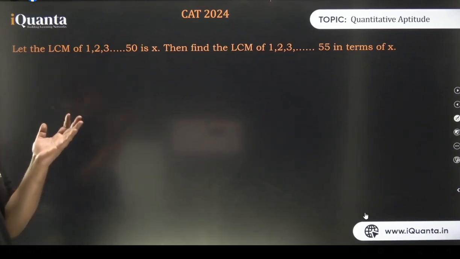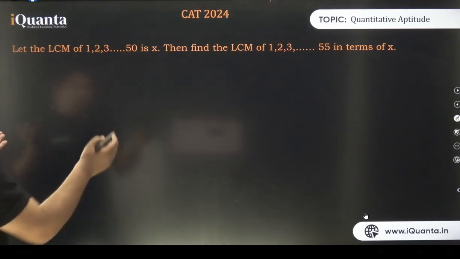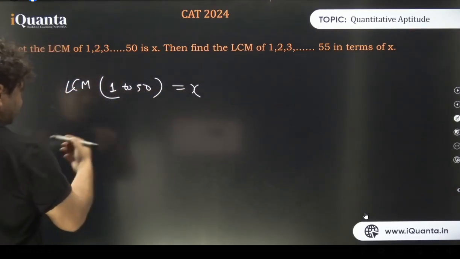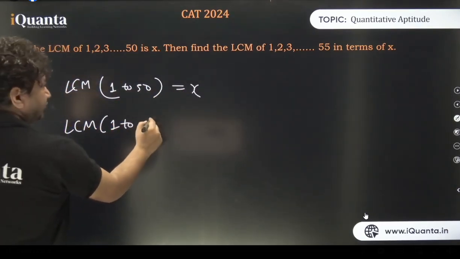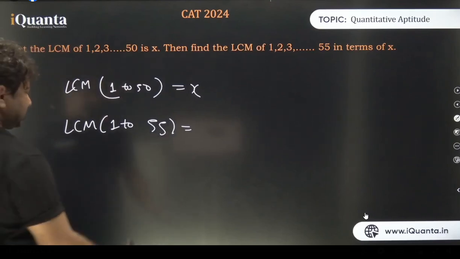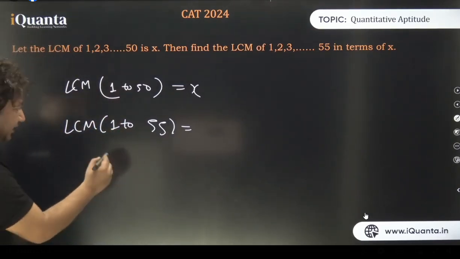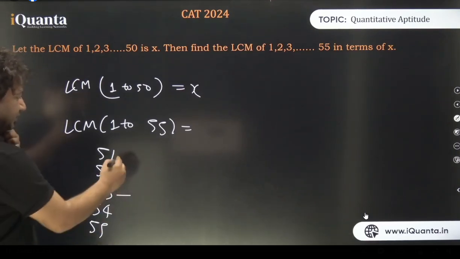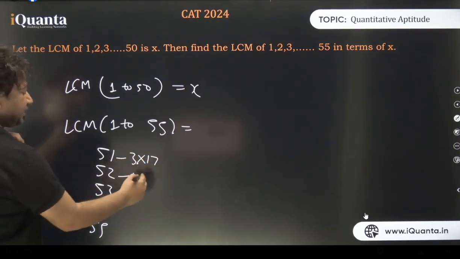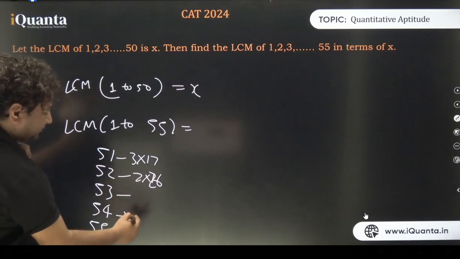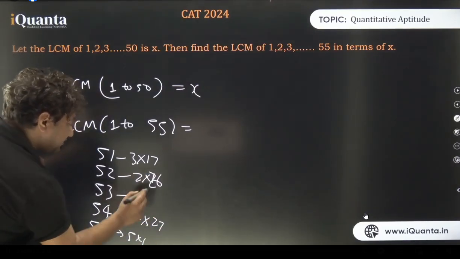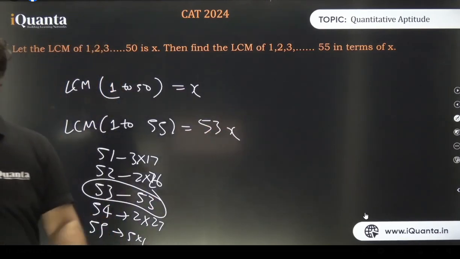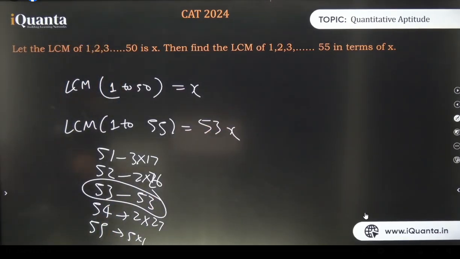See, what is LCM? I told you earlier also. Product of all the common and uncommon factors. So from 1 to 50, the product of all the common and uncommon factors is x, which means if I go from 1 to 55, then nothing much will change, because beyond 50 we have 51, 52, 53, 54 and 55. The only prime number is this. This has already been covered in 3 and 17. This has been covered in 2 and 16, 2 and 26. This has been covered in 2 and 27. This in 5 and 11. But this has not been covered yet. This is standalone 53. So the answer will be 53x. Clear, everyone? Finish.